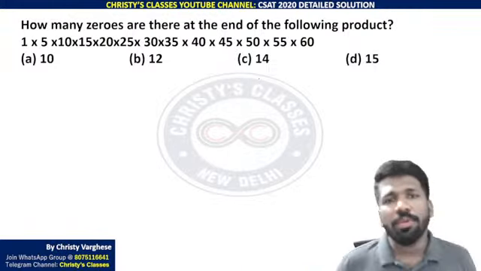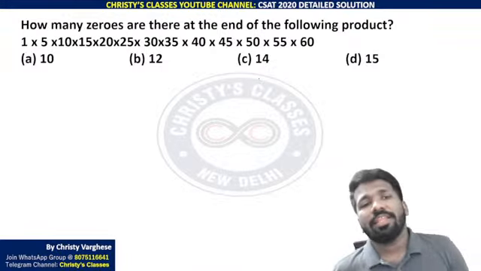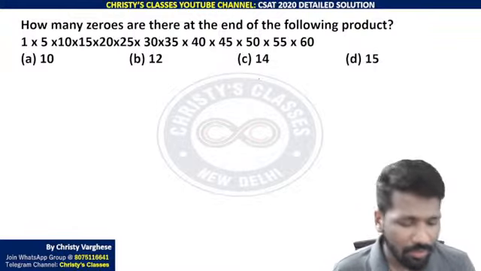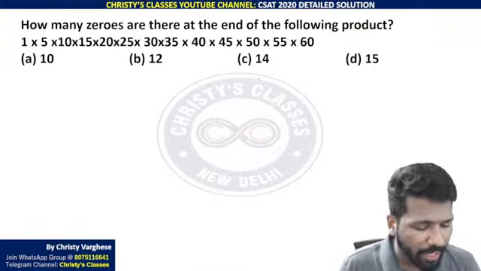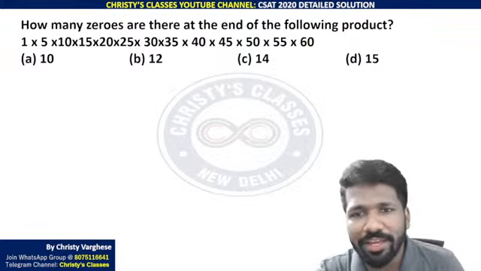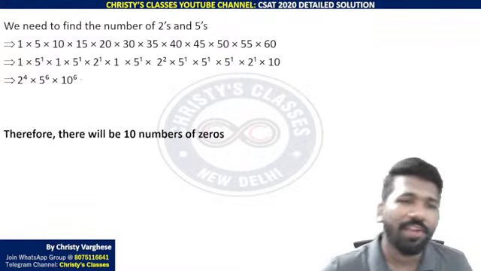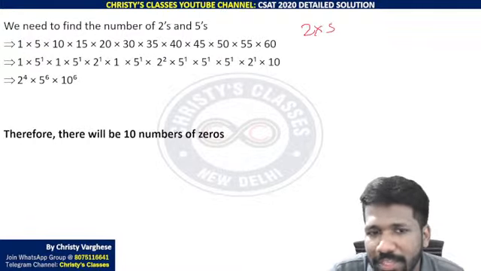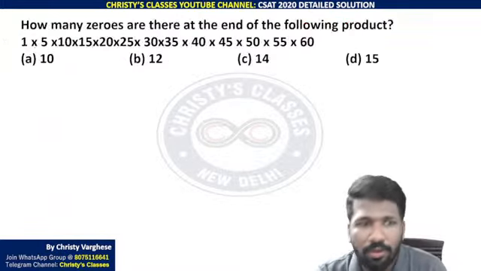Okay, so I'll explain how many zeros are there at the end of the following product. Little time consuming, but if your arithmetic skills are good, you can do it faster. How many zeros means multiplied by 10 raised to something, right? So how many powers of 10 you can get from this, that is what we need to get. For that you can factorize it, or instead of writing all the factors, just picking up 2s and 5s is enough, because 2 into 5 is 10. So you need to get 2 into 5 to get a 10. So how many 2 into 5?